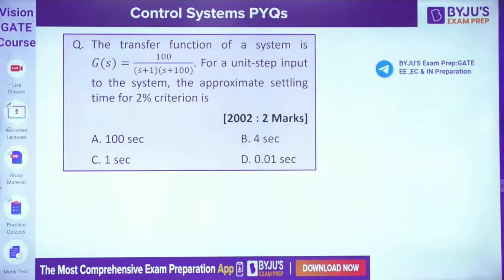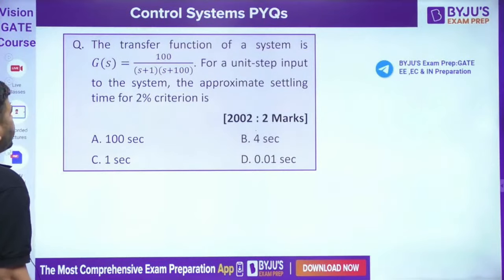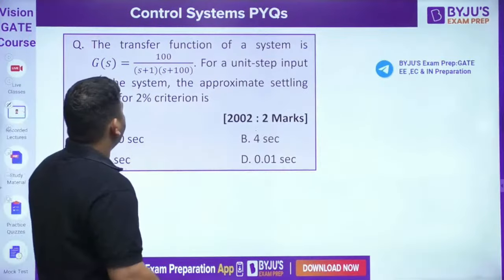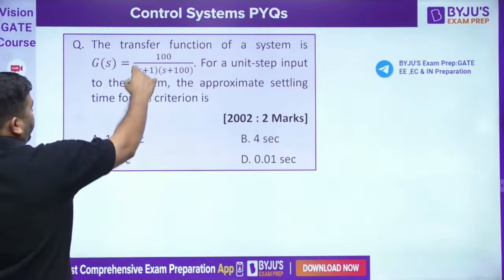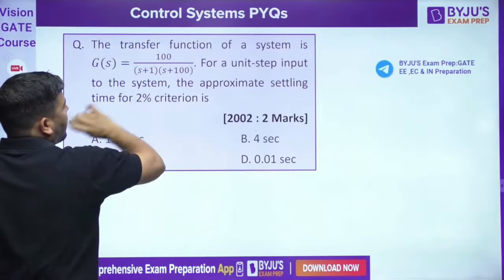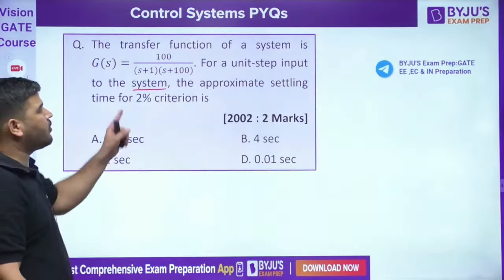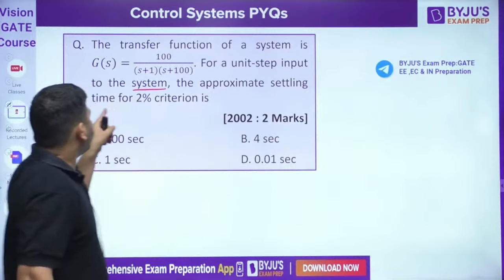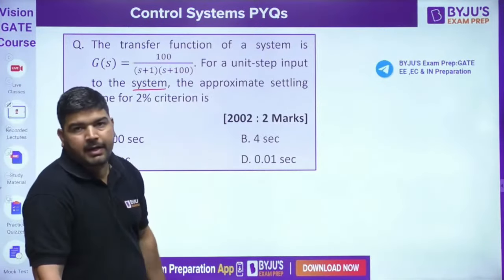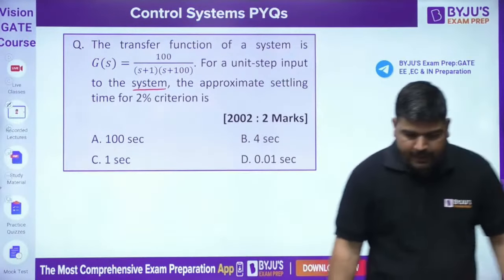The next question given on your screen is, we have a transfer function G(s). The transfer function of the system is this. For this system I am giving a unit step input. The approximate settling time for the 2% criterion is asked, so we need to find that settling time.